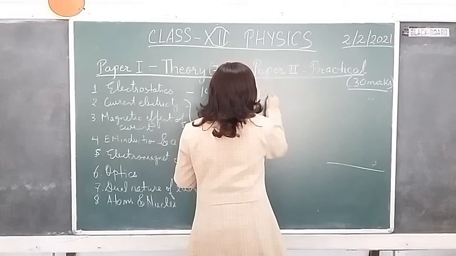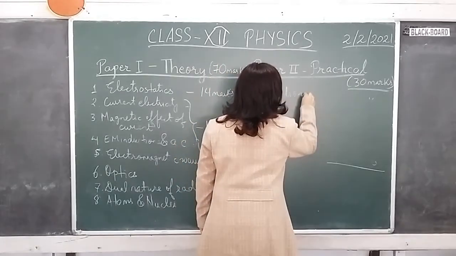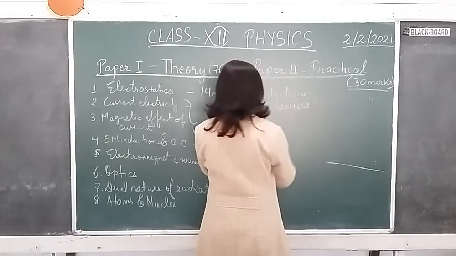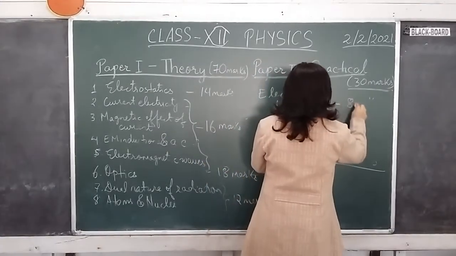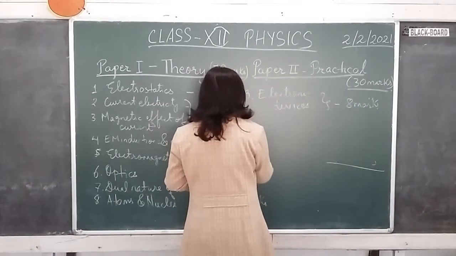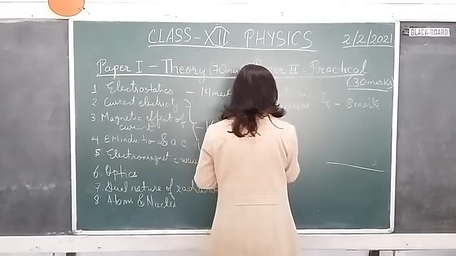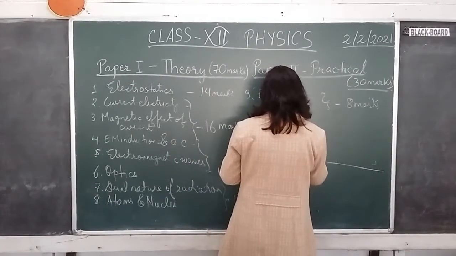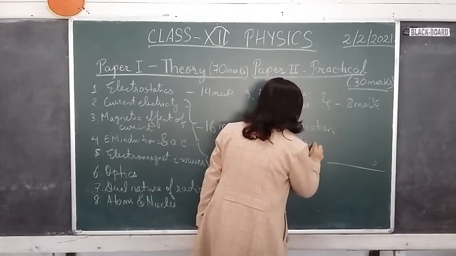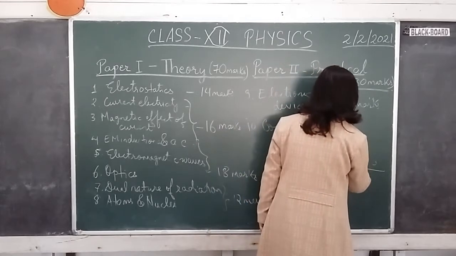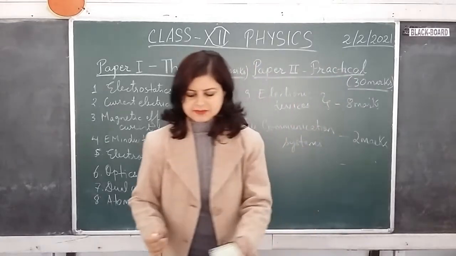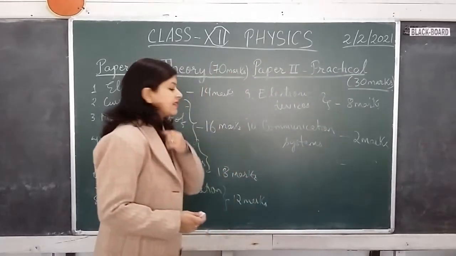Alright. Then electronic devices, not a very big unit, so it carries 8 marks. And lastly, we have a very short unit called communication systems. Because it is a very short unit, the marks carried by it is 2 marks. So if you total the marks, weightage of marks for all the different units, it comes down to 70 marks.